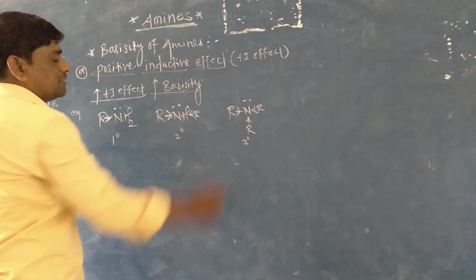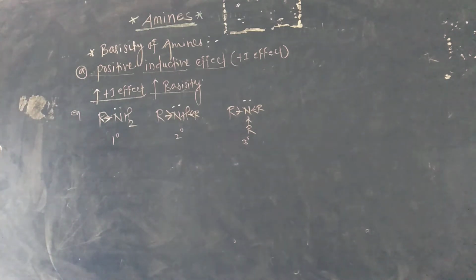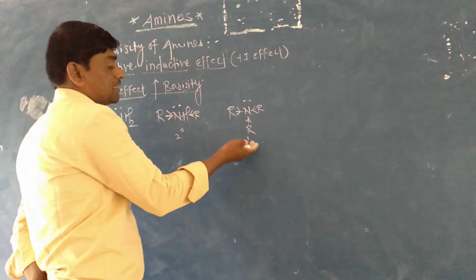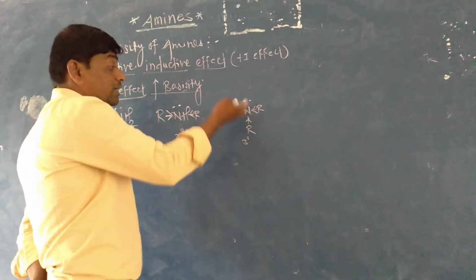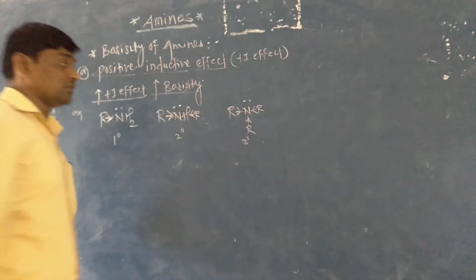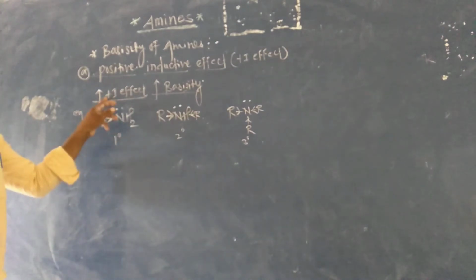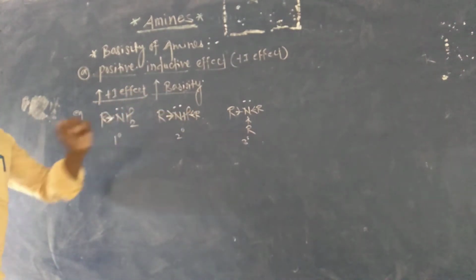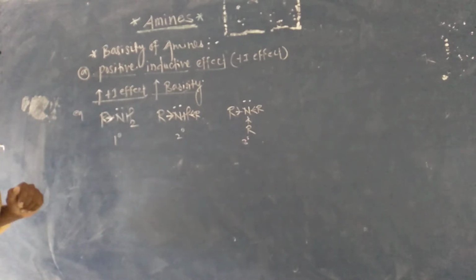In the tertiary amine, three alkyl groups are attached to the nitrogen atom, and these electron donating or electron releasing groups increase the electron density of the nitrogen atom. That's why the plus I effect in tertiary amine is more than secondary, and secondary is more than primary amines.